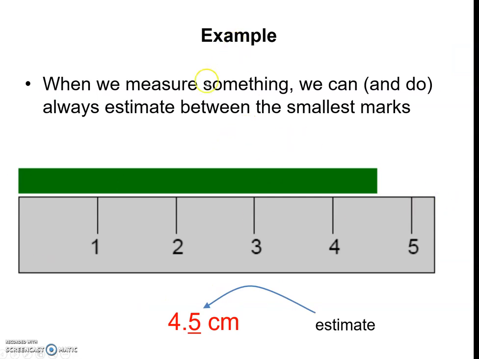So let's look into an example here. When we measure something, we can always estimate between the smallest marks. For example, the green object here is the object that you want to measure, and this is your ruler. The unit for the ruler is centimeter. The length of this object is here, so we can make an estimation of 5. So we know that 4 is the known digit, 4.5 centimeter, but 5 is an estimated number.